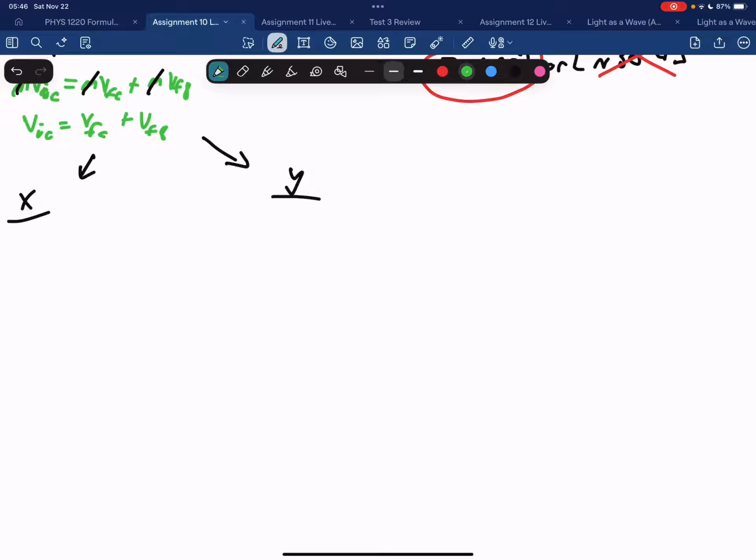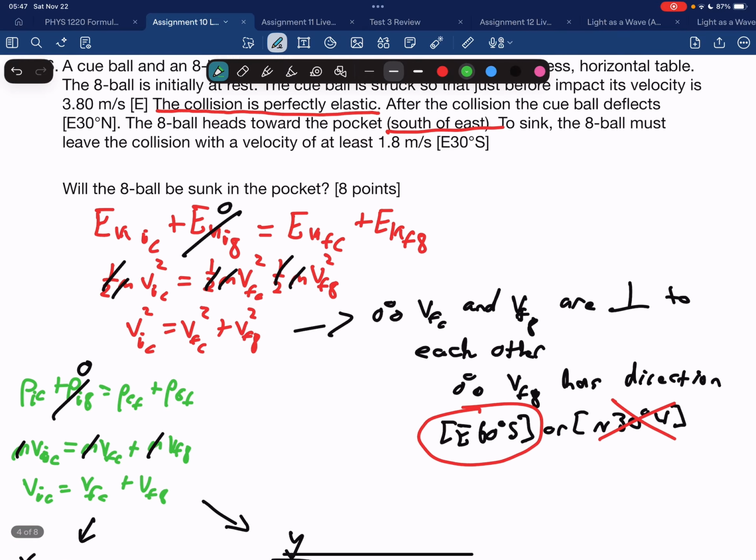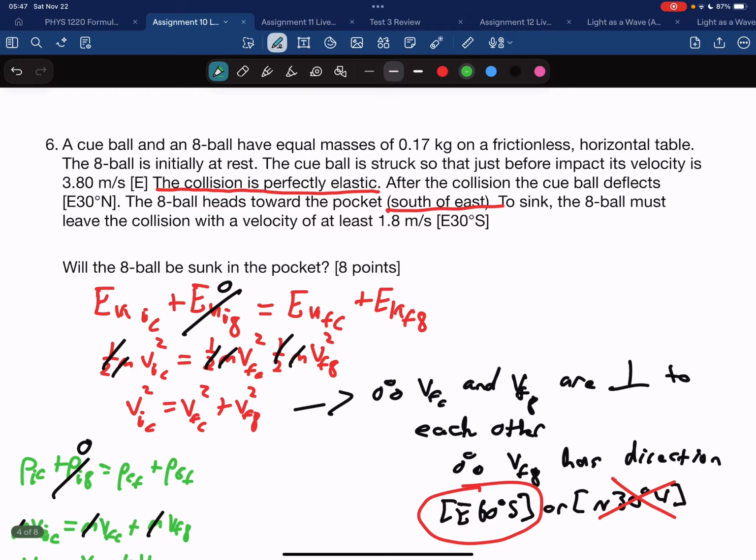I'm going to go ahead and break that up into X components and into Y components. X components. Originally, the cue ball has velocity only in the X direction. So I have VIC on the left. That is the total velocity. No need to consider an angle. It's perfectly in the X direction. The final velocity of it will be the cosine of 30, and that is the angle I'm told because it is east 30 degrees north.